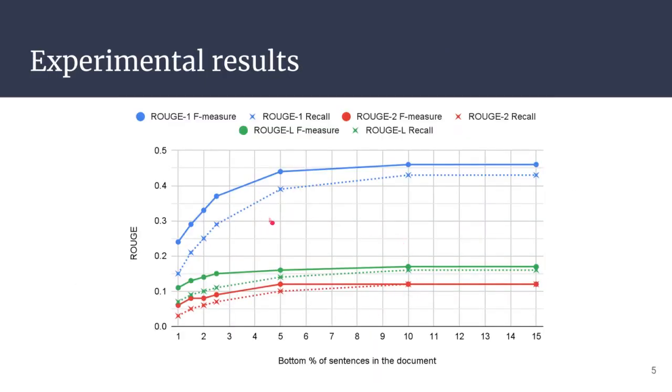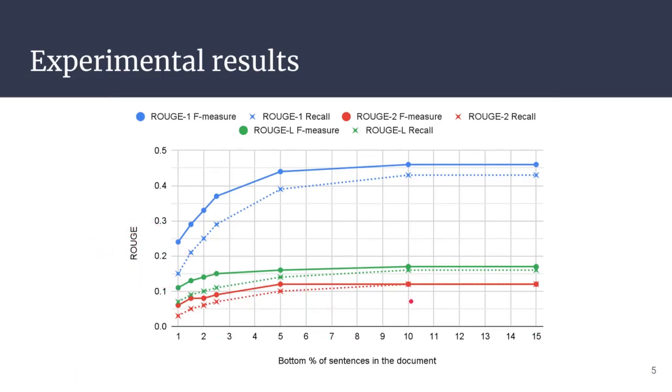And here we can see the experimental results for the method. In blue, we have ROUGE-1, in red, we have ROUGE-2, and in green, we have ROUGE-L. Solid means ROUGE F measure, and dashed means recall. And in the bottom, we have the bottom percentage of sentences in the document. So here we are taking the bottom 1% and bottom 15%, and here we have the value of ROUGE.